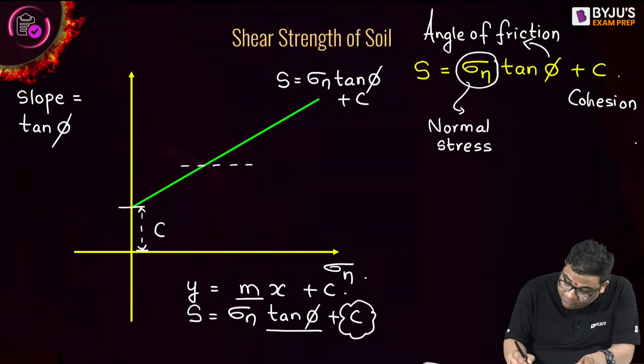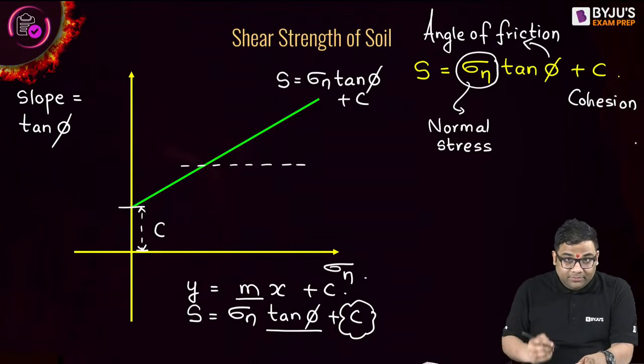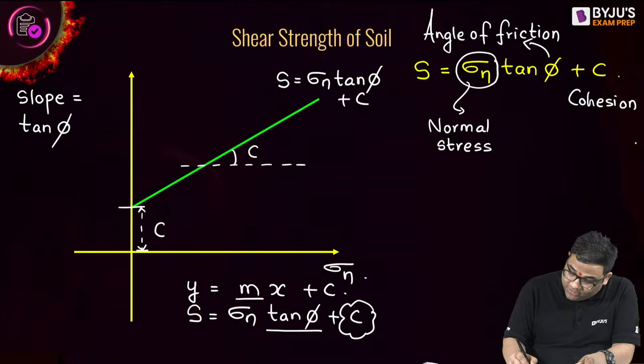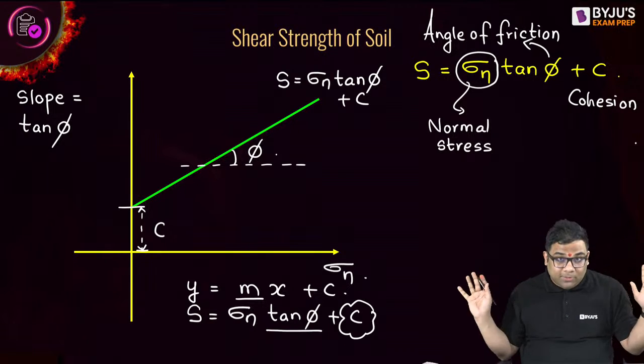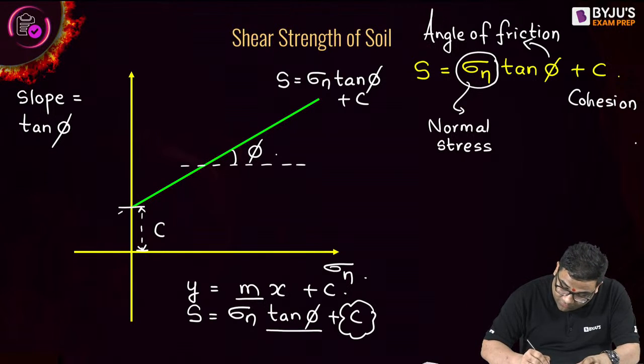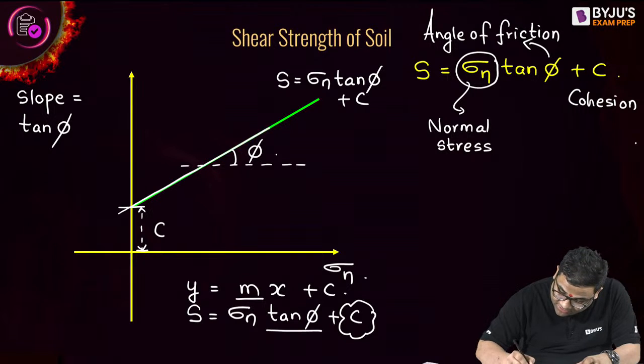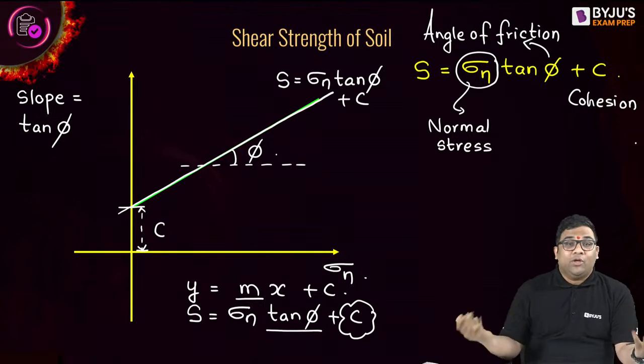The angle of this particular shear strength with respect to horizontal will be what? It will be simply phi. Okay, so everybody understood what? This shear strength of soil. And this is known as what? The shear strength envelope, or also known as the failure envelope.